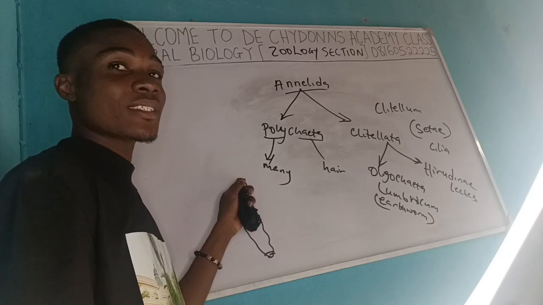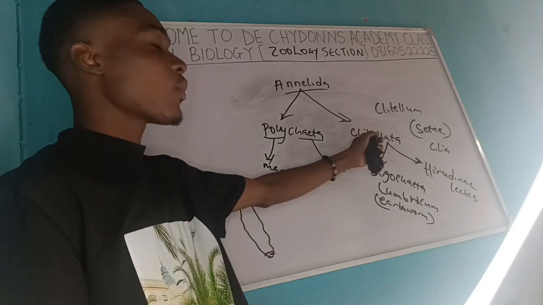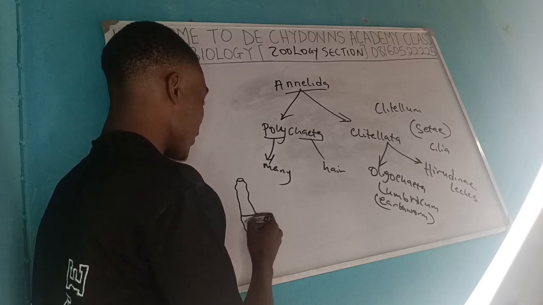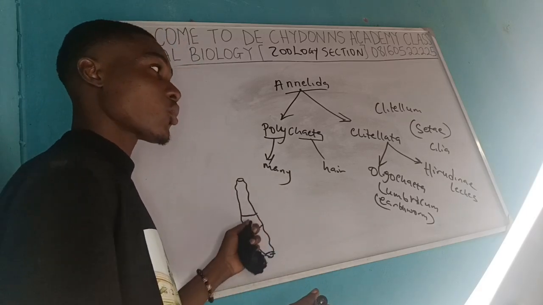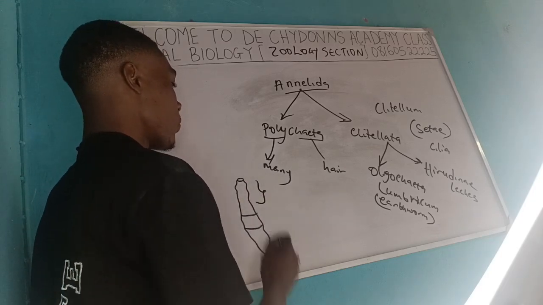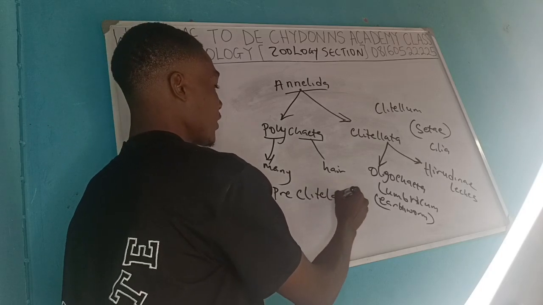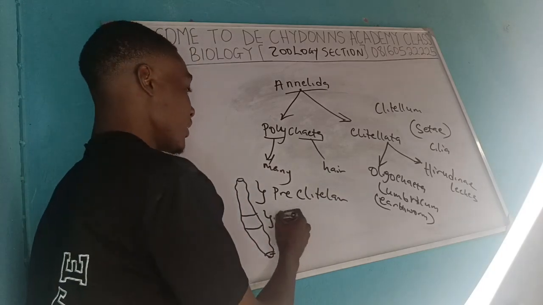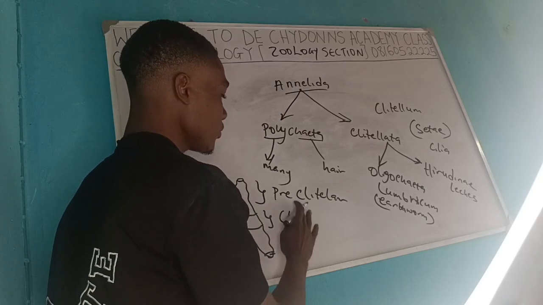The first segment is the mouth part. This one is the posterior part. So the clitellum that we mentioned earlier is usually around this place. That brings me to the regions of earthworms. We have three regions. This one is the preclitellar region. The area having the clitellum is the clitellar region.